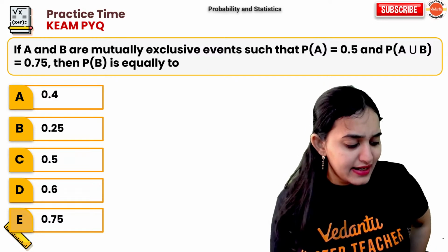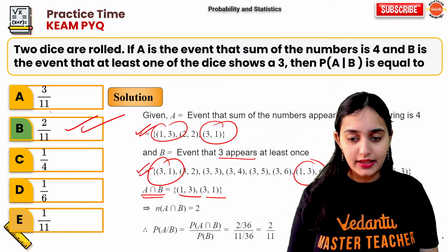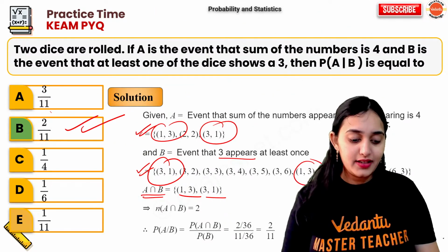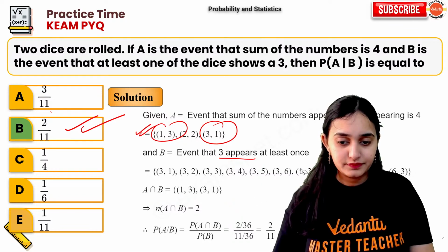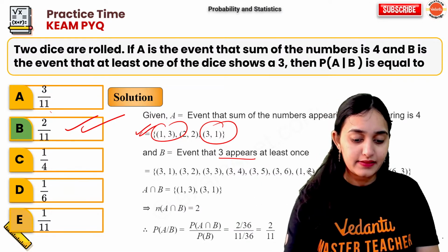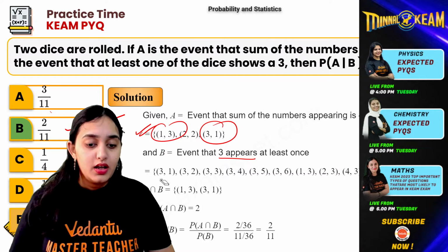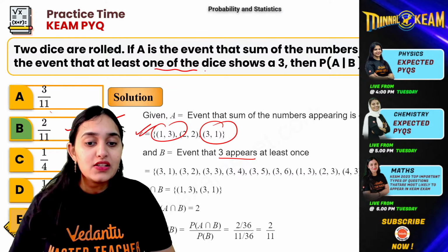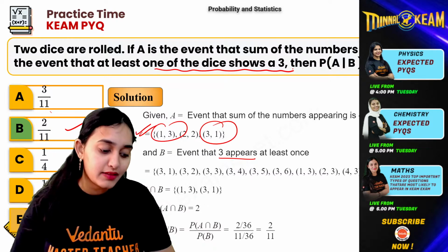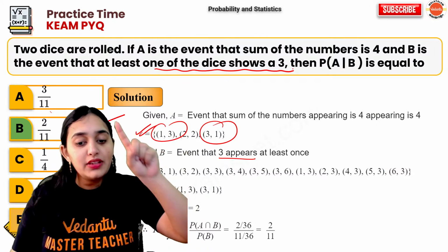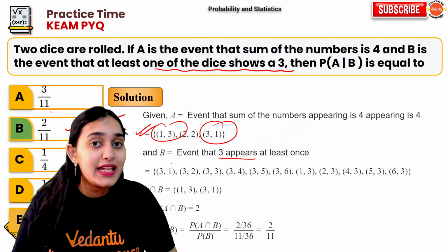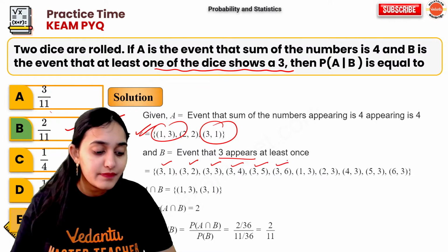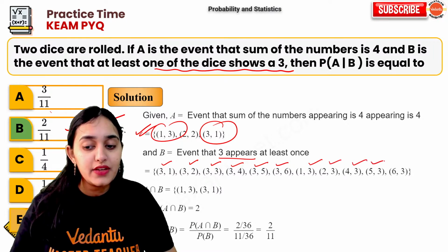Now, why is it 11? Oh, blind master is still stuck. Let me show you again. Why is it 11? See, just count it like this. The B is saying at least one of the dice shows 3. At least one time 3 should come. 3 will come how many outcomes? 3 1, 3 2, 3 3, 3 4, 3 5, 3 6. Okay. 1 3, 2 3, 4 3, 5 3, 6 3.